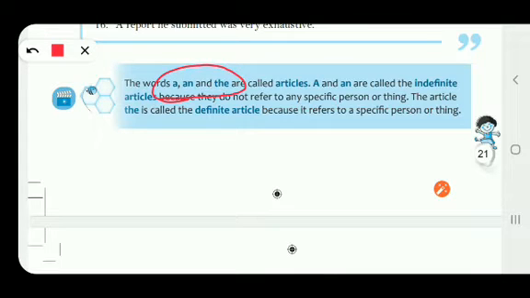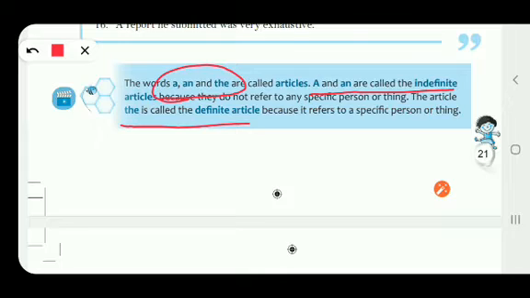Now the first two, a and an, are known as indefinite articles, whereas the article the is known as the definite article. Now why do we call a and an indefinite articles? Because they do not refer to any specific person or thing, right?